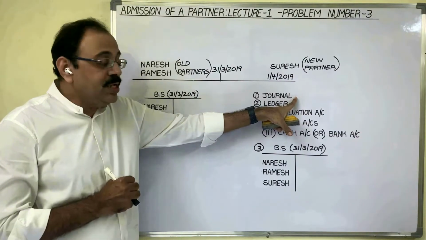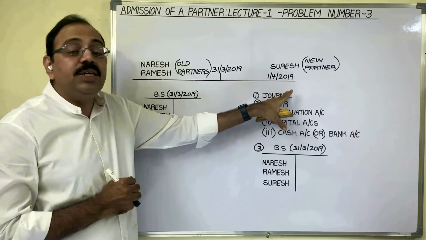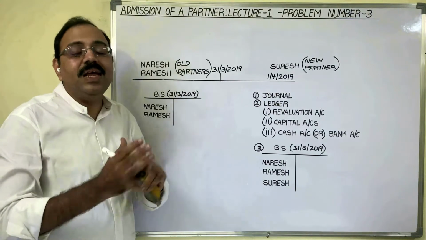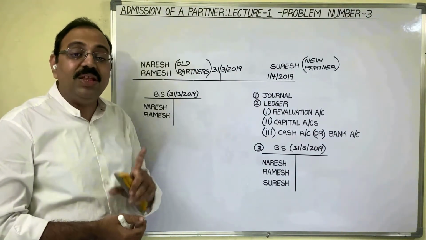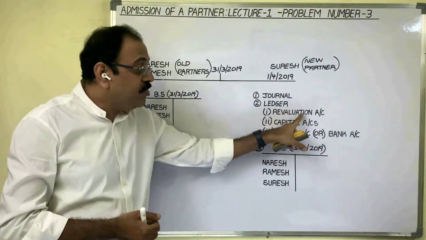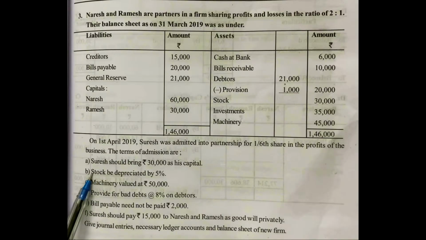So what I will do is explain the accounts and the journal entries simultaneously. Let us start with the first account, the revaluation account. Adjustments B, C, D and E: these 4 points are related to the revaluation account.